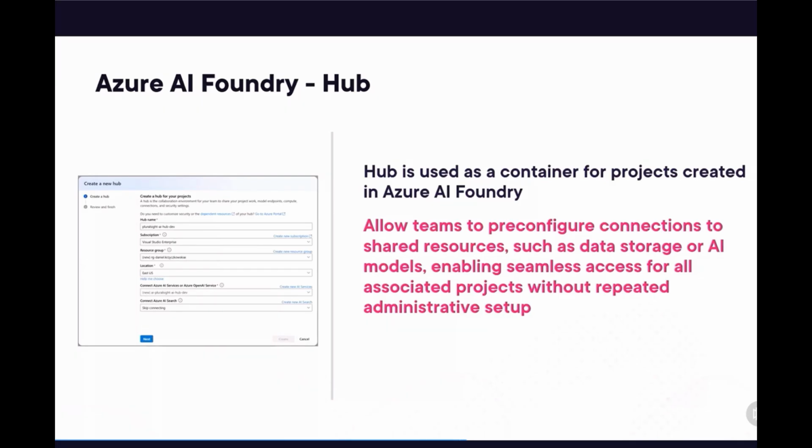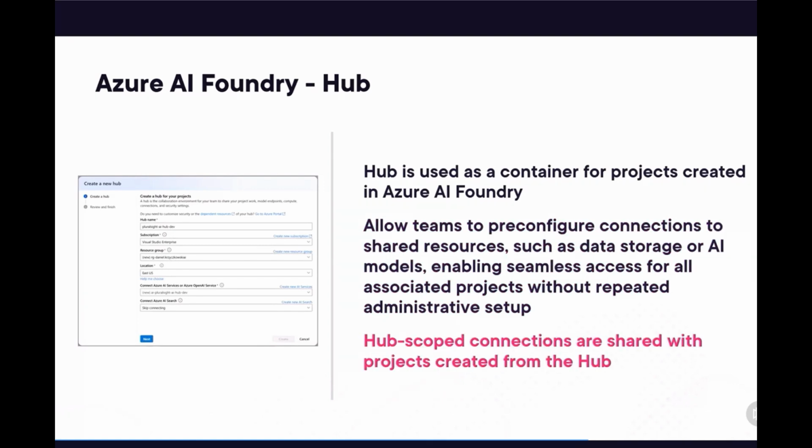It allows teams to pre-configure connections to shared resources, such as data storage or AI models, enabling seamless access for all associated projects without repeated administrative setup. With built-in governance and collaboration features, it accelerates AI-powered applications development. It's worth knowing that Hub scope connections are shared with projects created from the Hub.